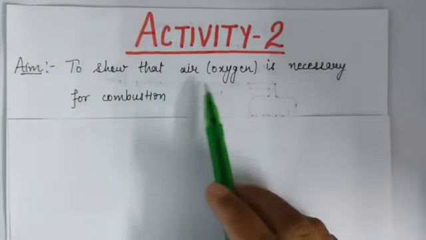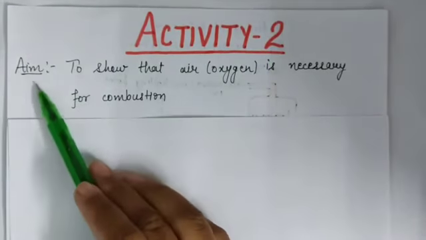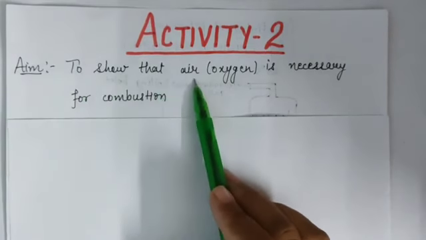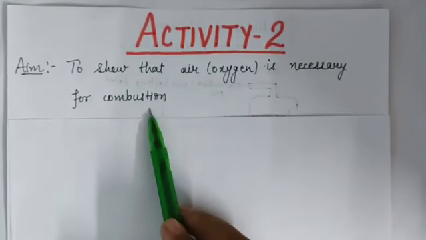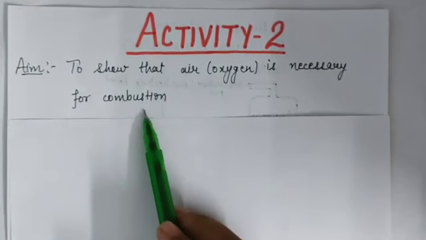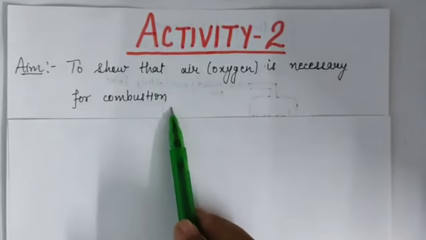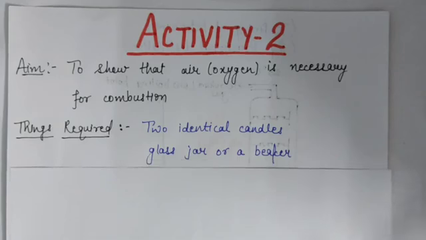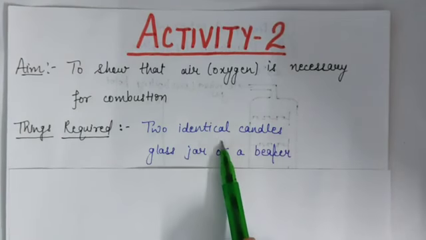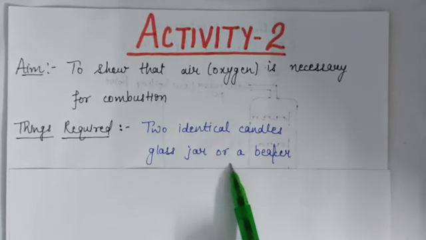Now we will do another activity, activity number 2, and the aim of this activity is to show that air, means oxygen, is necessary for combustion. Means in this activity we will try to show that oxygen is necessary for combustion. And for doing this activity, things required are: take 2 identical candles and a glass jar or a beaker.